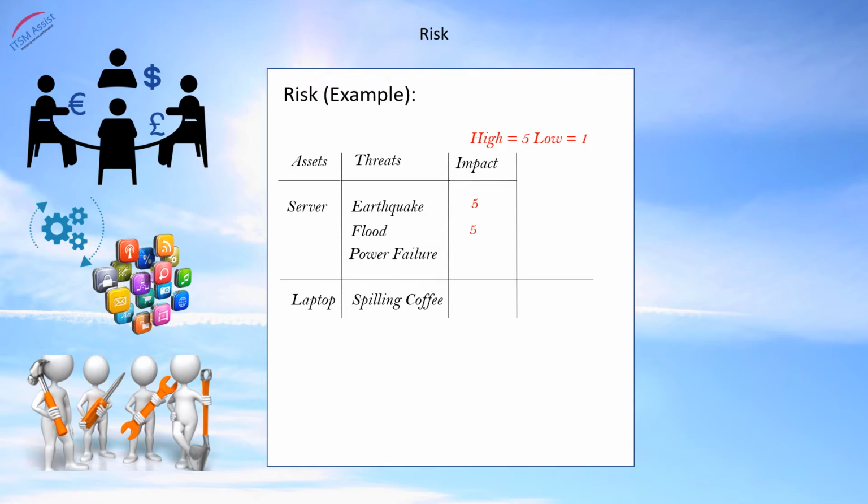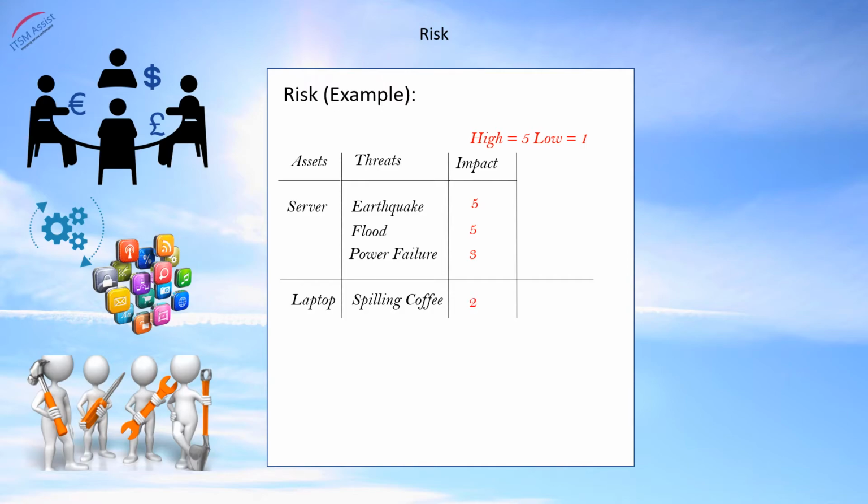Now, whilst power failures would not justify the same score compared with an earthquake or a flood, power failures can have a significant impact. So we will score this 3. And of course, spilling coffee does not have the same impact as an earthquake or a flood or a power failure. However, such events are extremely disruptive. So we will score this with a 2.